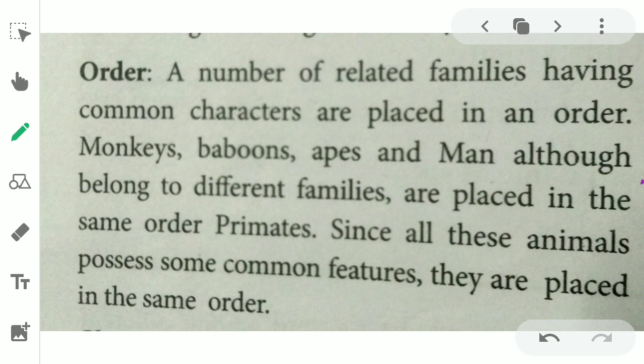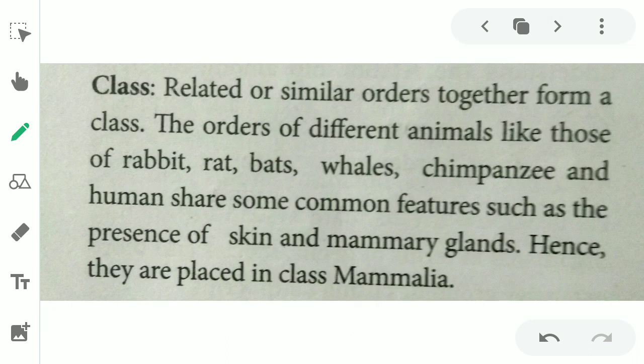Some related or similar orders together form a class. Next is class.